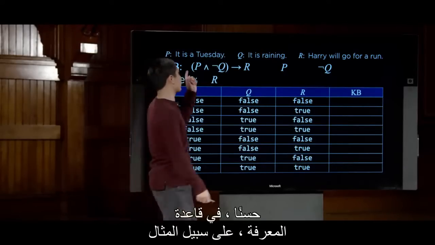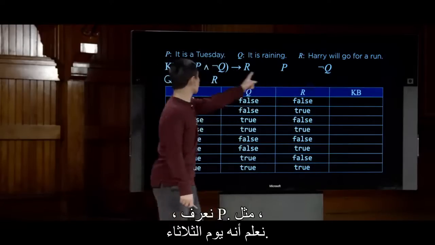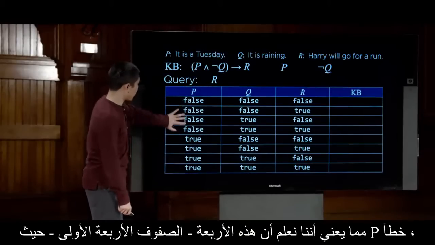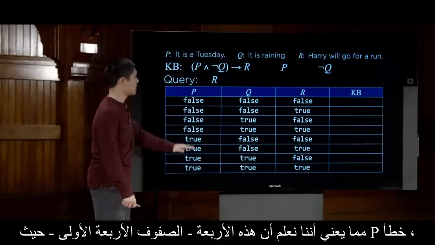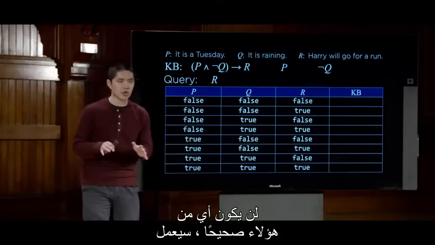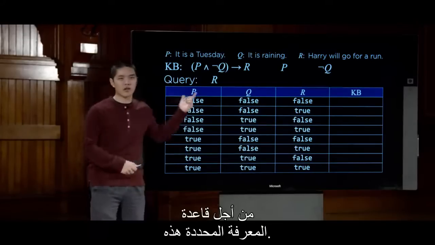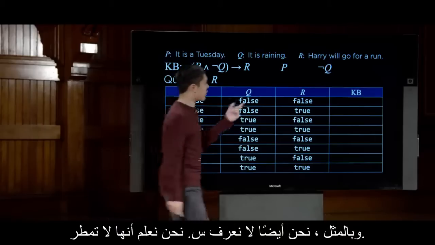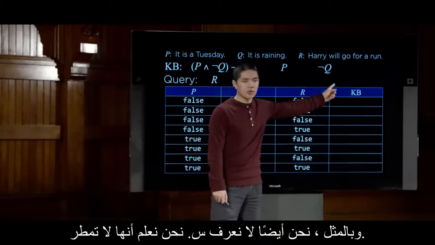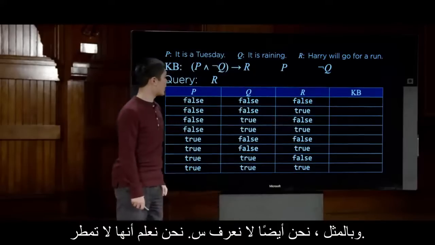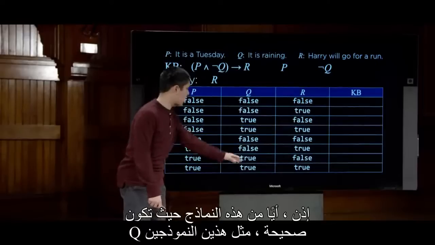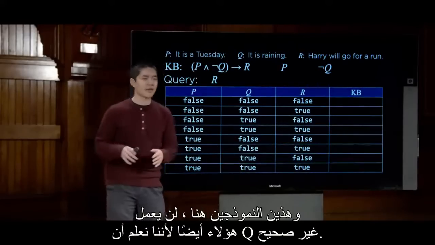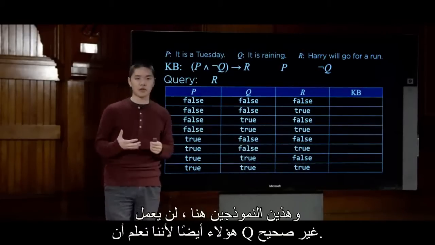Well, in the knowledge base, for example, we know P. Like, we know it is a Tuesday, which means we know that these first four rows where P is false, none of those are going to work for this particular knowledge base. Our knowledge base is not true in those worlds. Likewise, we also know not Q. We know that it is not raining. So any of these models where Q is true, like these two and these two here, those aren't going to work either because we know that Q is not true.